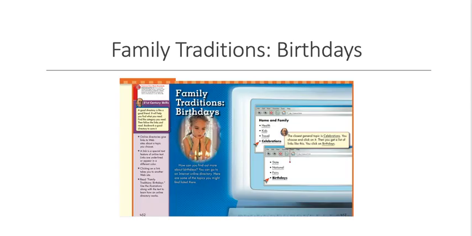We're going to spend some time looking at your Reading Street book, and we are going to investigate family traditions, particularly birthdays. So let's open up our Reading Street to page 452. Okay, and you see the heading here, Family Traditions, Birthdays. And below that, you see this little paragraph. How can you find out more about birthdays? You can go on the internet online directory. Here are some of the topics you might find listed there.